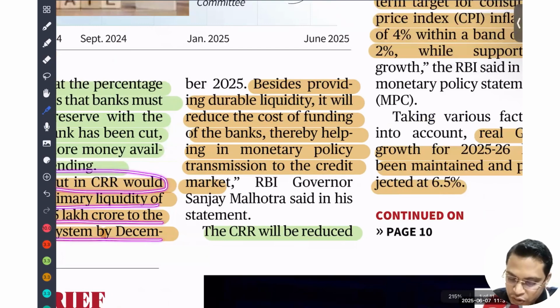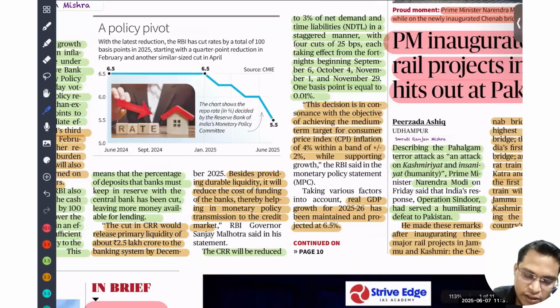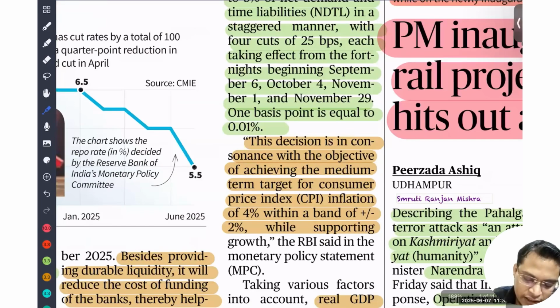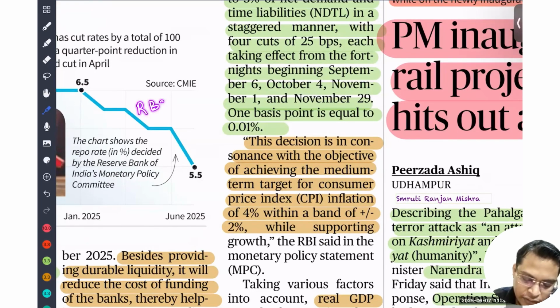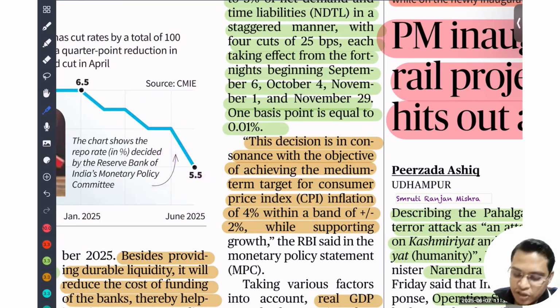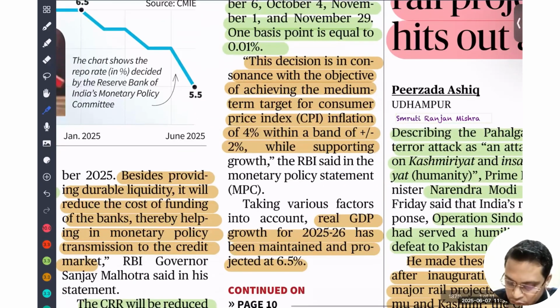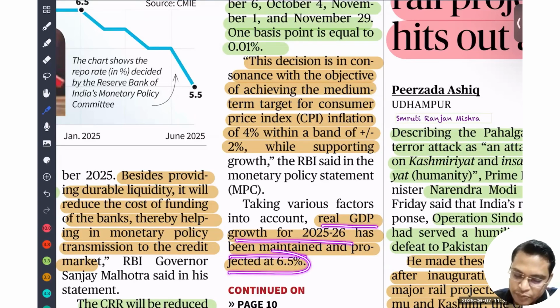Okay. So this is all about the news. If you look into that, the RBI's target inflation rate is 4%, plus or minus 2. That means inflation should stay within the band of 2 to 6%. But now we are seeing that inflation is well within control. So that is the reason they are cutting the interest rate to promote growth, and they also maintain that the Indian economy will grow at 6.5%.